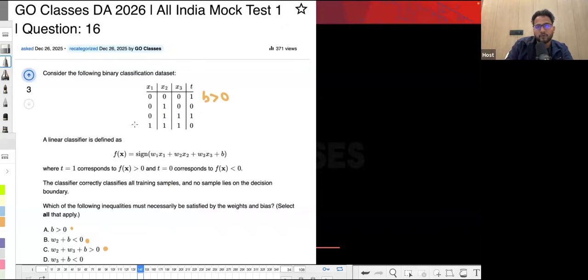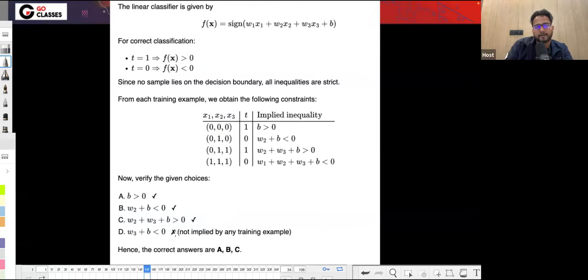Yes. If you put all of this, then W1 plus W2 plus W3 plus B is greater than 0. But here is something very weird, which is W3 plus B is less than 0. It is possible only when I have the example 0, 0, 1, 0. But currently I don't have this kind of example, where 0, 0, 1, 0 is not there. So all of these three are possible, but this D is not possible, as it is not implied by any training example. This was an easy question. You just have to substitute and see what the correct answers are.